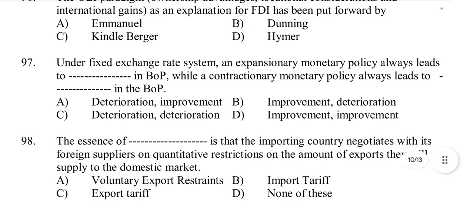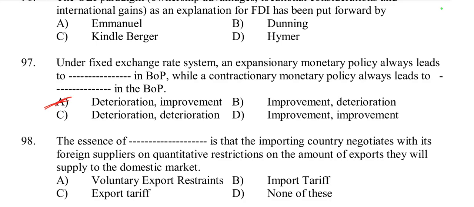Then question number 97. Under fixed exchange rate system, an expansionary monetary policy always leads to dash in balance of payment: deterioration in balance of payment, yes. While a contractionary monetary policy always leads to improvement in balance of payment.